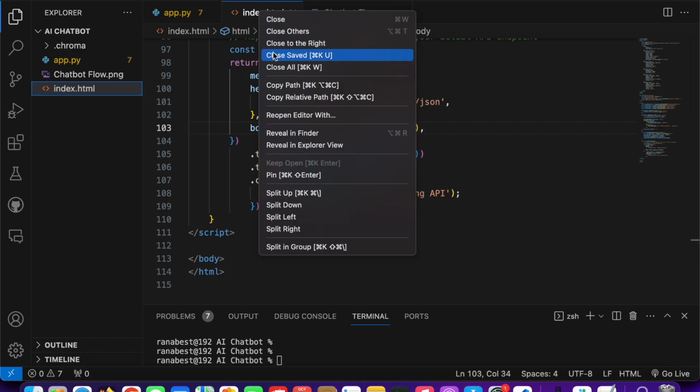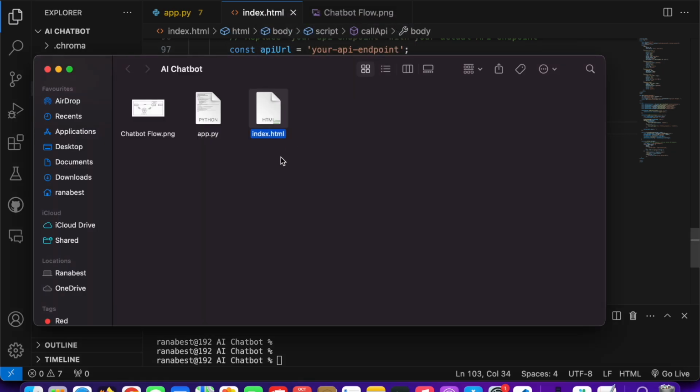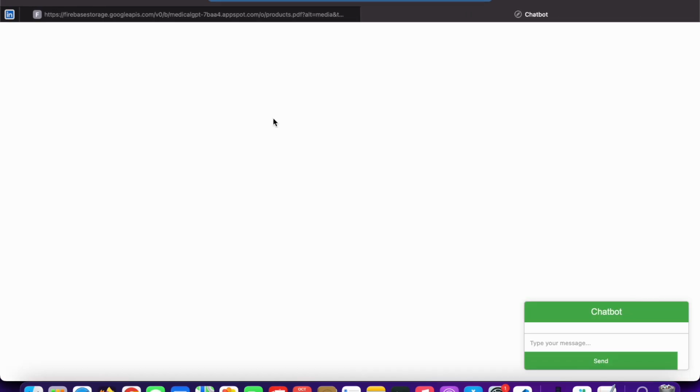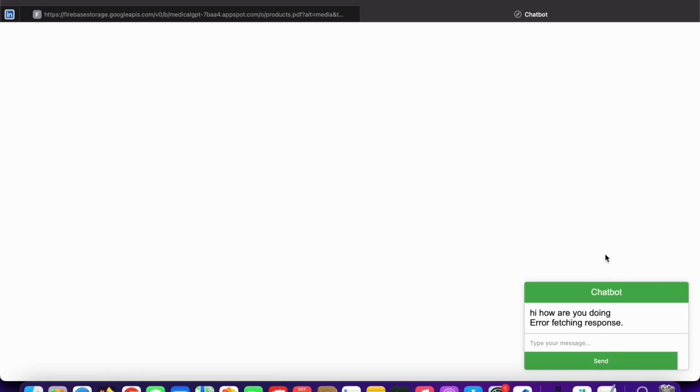Go to the folder where this is present. Let's say here it is. Just run it, double click on that. Whoa, so this is the code it generated. Here we can talk, hi, how are you doing? Just make sure that this is not a UI course. This is just a simple example to show you.